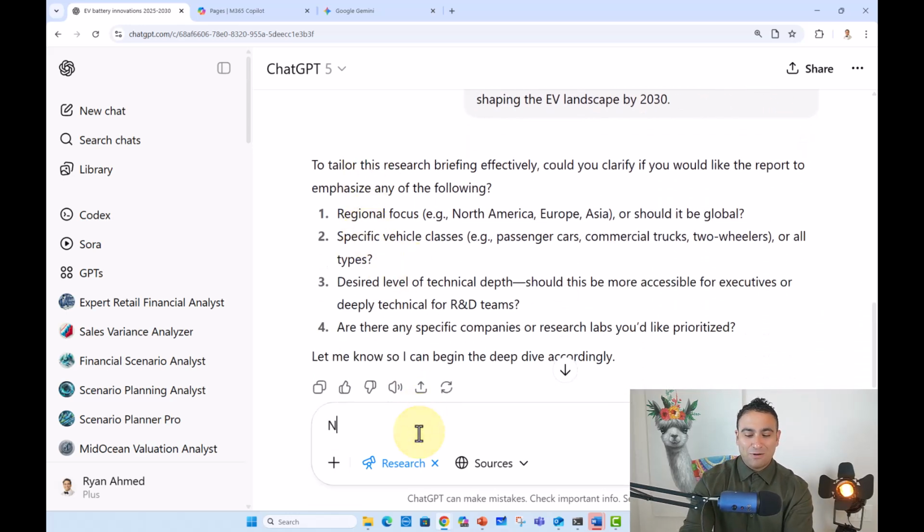So for example, I'm going to ask it here to do the analysis in North America. Specific vehicle classes, I'm going to say, well, I'm flexible. It's asking me for the desired level of technical depth. I'm going to say, well, deep technical. And then finally, are there any specific companies? I'm going to say no.